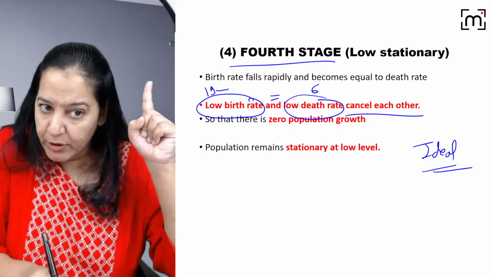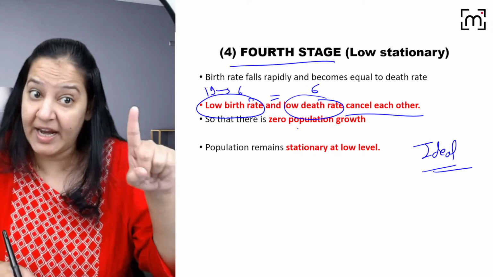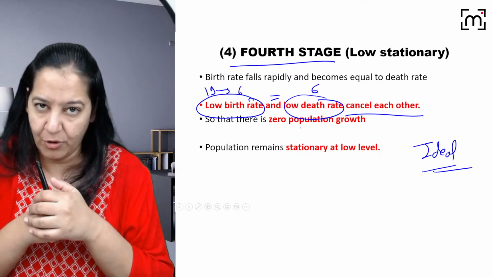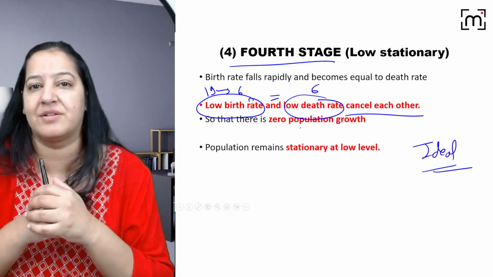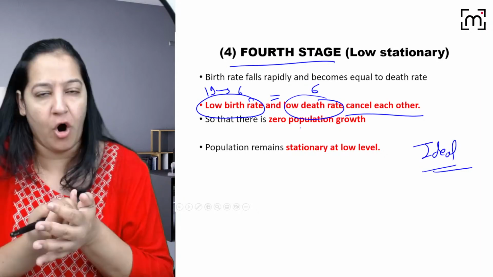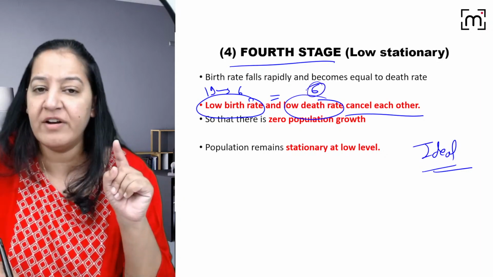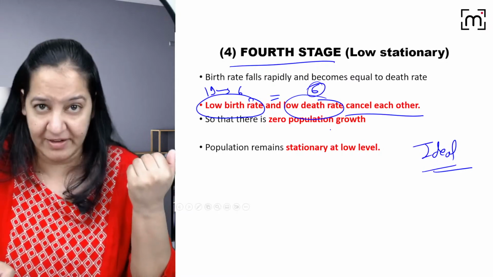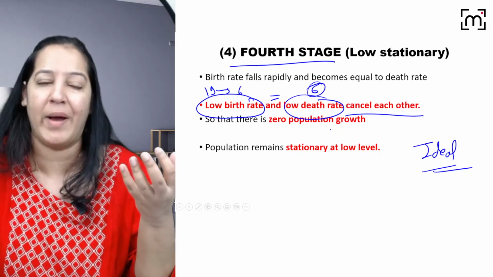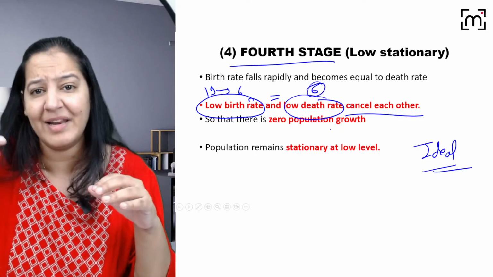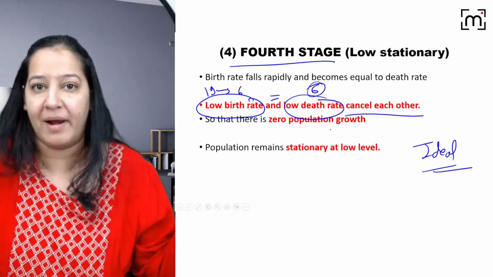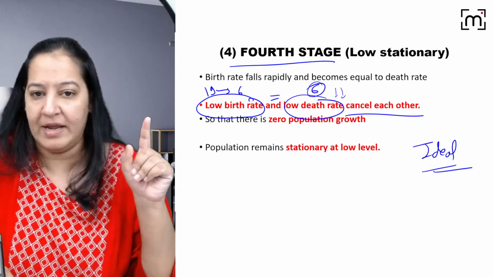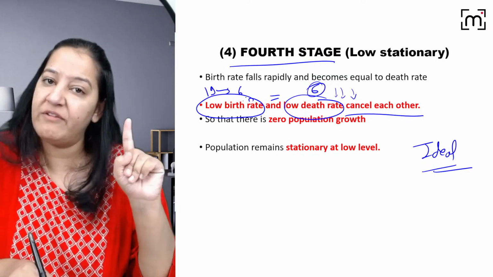But if we can reduce it to 6, that day, India will enter stage 4. So birth rate and death rate will cancel each other. You got my point? Whatever it is, both will cancel each other. Now, it is for sure that in future, death rate will not increase. It will decrease, right? Unless some natural calamity comes, like a volcano, earthquake, or floods, that suddenly causes death in bulk. You got my point? Death in mass. Otherwise, death rate will fall in future also. But birth rate, we have to work on.